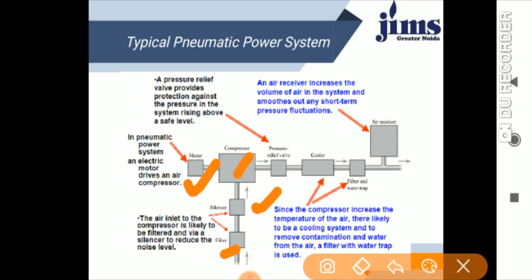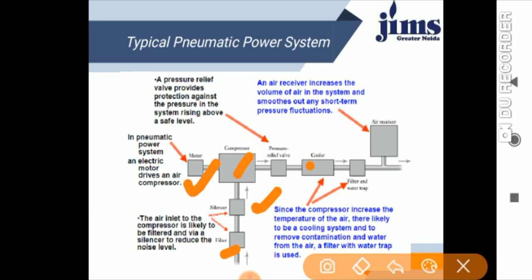And then this pressurized air goes on to the pressure relieving valve. And you know what the function of the pressure relieving valve is? A pressure relieving valve provides protection against the pressure in the system rising above the safe limit. Let us suppose the pressure is going above the safe limit, so the pressure regulator will regulate the pressure and bring it back into the safe limit.